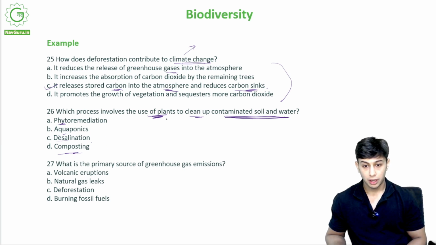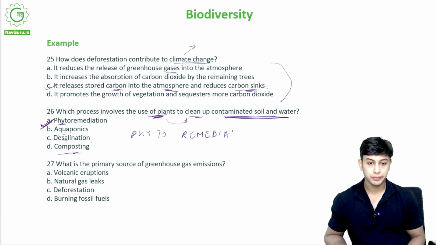How am I using plants to clean up the contaminated soil and water? This process is called phytoremediation. PHYTO, remedy. Remedy means a solution, a medicine. Remediation.